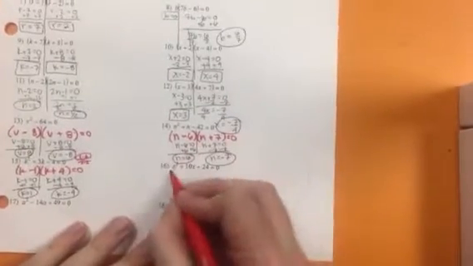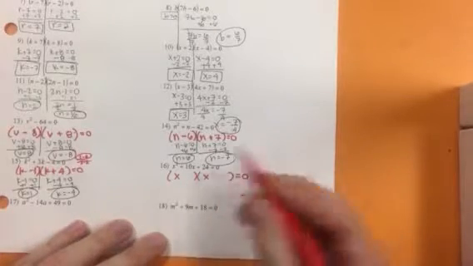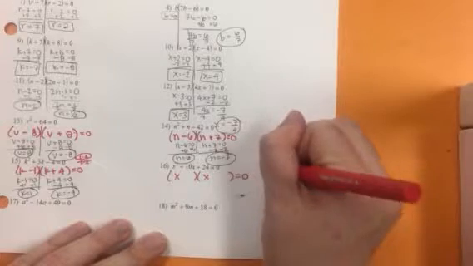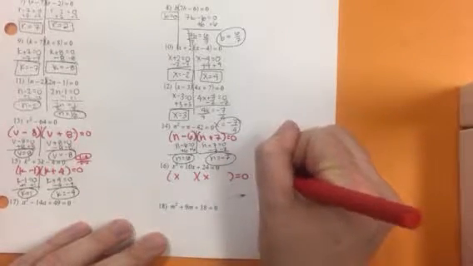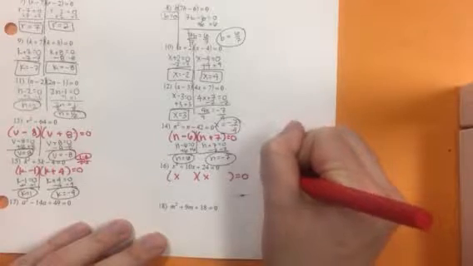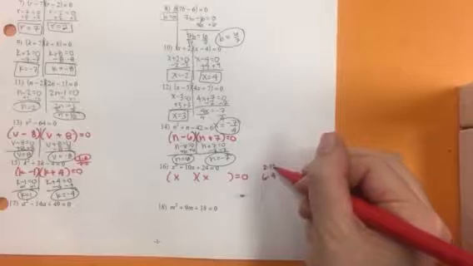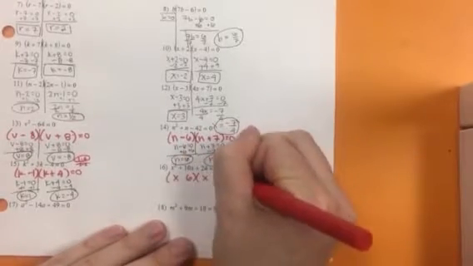On the next one, we have factors of x and x. Multiples of 24 are 2 times 12, or 6 times 4. And let's see. It's between these two. Let's do 6 and 4.